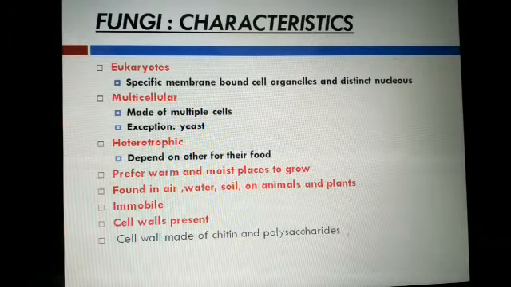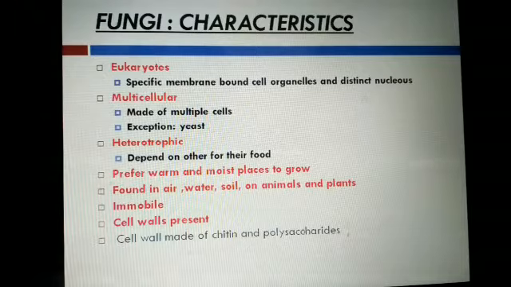Student, we all know that kingdom fungi include a unique group of heterotrophic and eukaryotic organisms which do not have chlorophyll, hence they cannot prepare their food. So the first characteristic is they include eukaryotic organisms. They have specific membrane-bound cell organelles and a distinct nucleus, and they are mostly multicellular, but some are unicellular also. For example, yeast is a unicellular fungi.